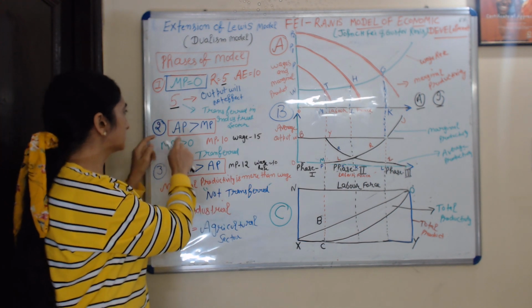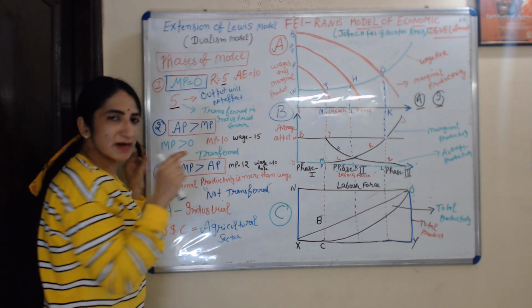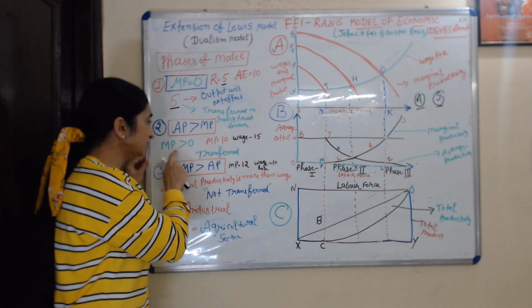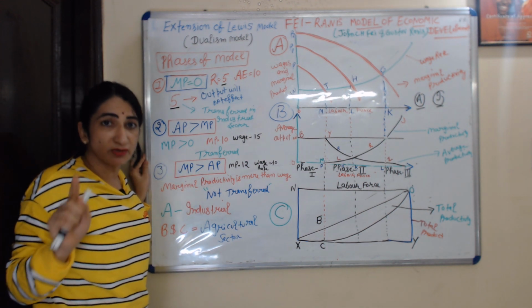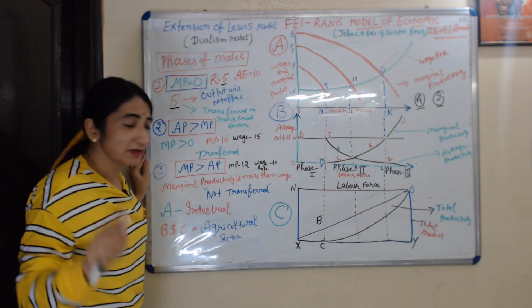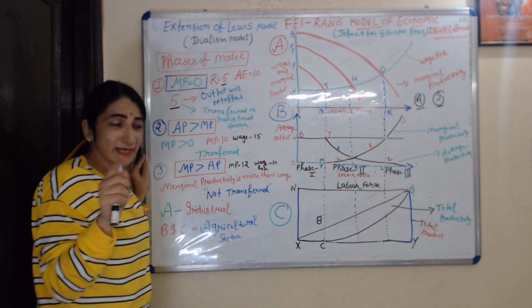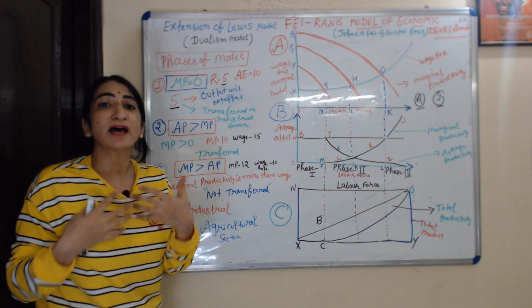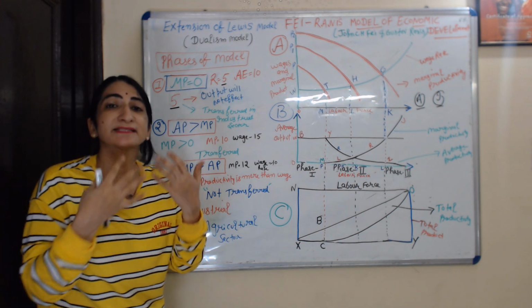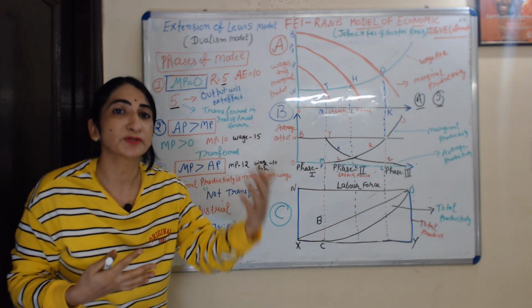Now the second phase is where average product is more than marginal product. Here the marginal productivity of labor is not equal to 0; it is greater than 0. Still, they are receiving a higher wage rate compared to their contribution in production.